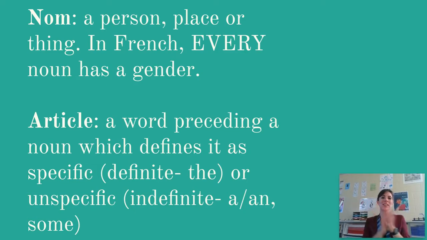Today we're talking about nouns and articles. So first, a noun is a person, place, or thing. In French, every single noun has a gender. So it's either masculine or feminine.